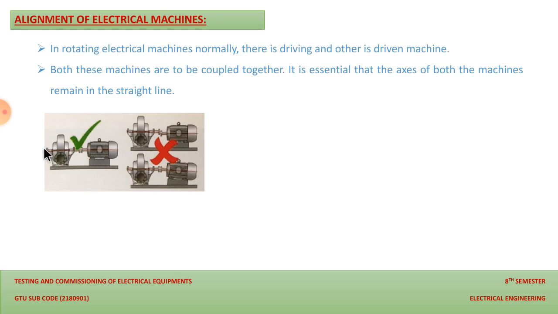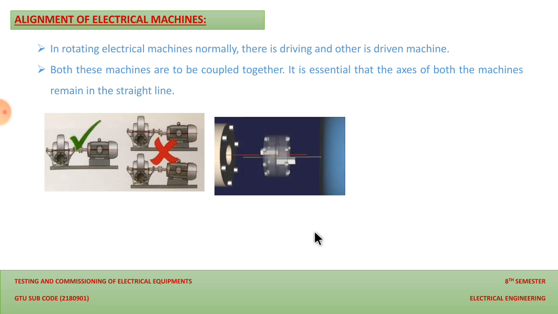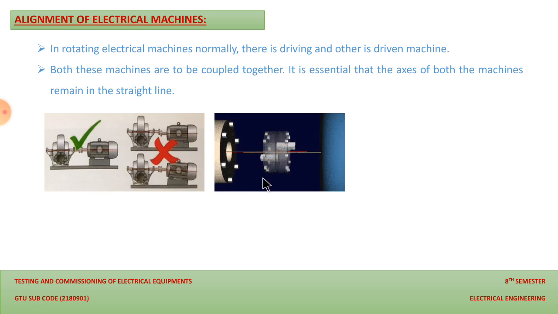In this one both machines are on the same axis, so this is the proper alignment between the driving and the driven machine. Now if alignment is not proper, then what happens, you can see from this picture. There is a vibration between these two machines, and due to this vibration many adverse effects occur in the driving machine as well as the driven machine.